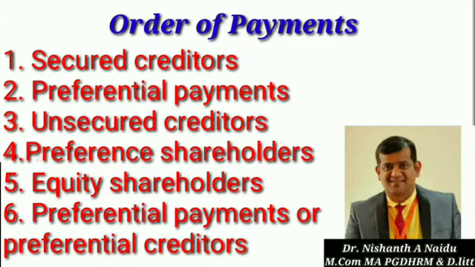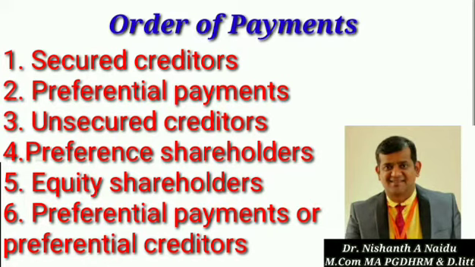So next is preference shareholders. At the beginning of the lesson, I said there are two types of shareholders: one is equity shareholder and another is preference shareholder. Preference shareholders are those who have preferential rights in the company. What are these preferential rights?